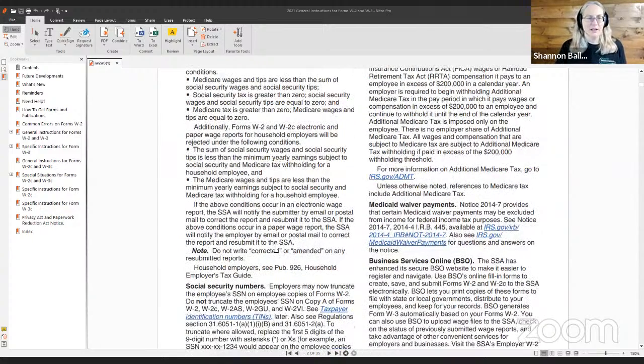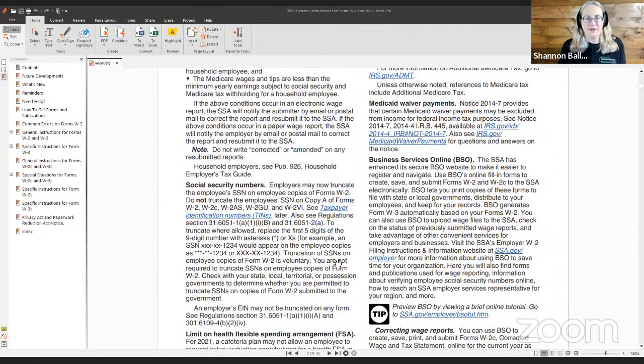But in regards to household employees, there are minimums that have to be hit in order to send them a W-2, and those amounts are found in Publication 926, Household Employers Tax Guide. I'm not going to read that this time, but if enough people are interested, I can definitely read that in future episodes.